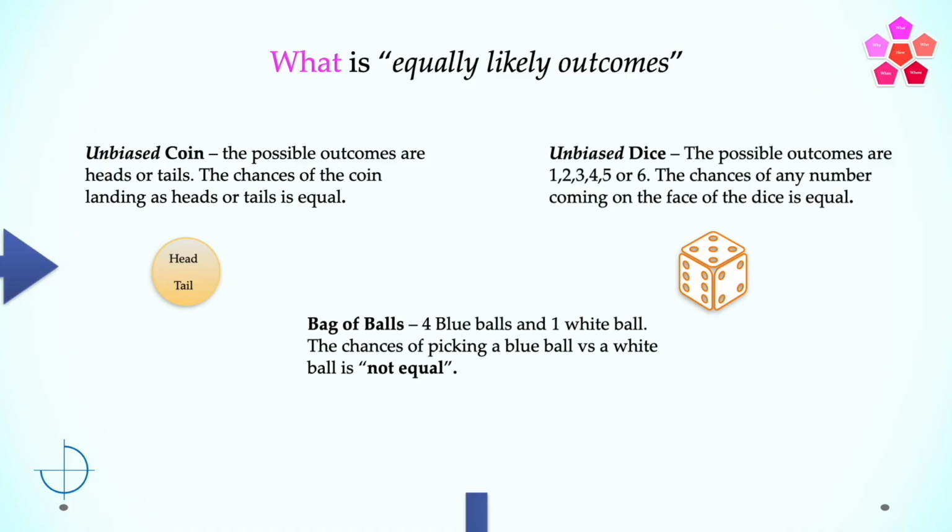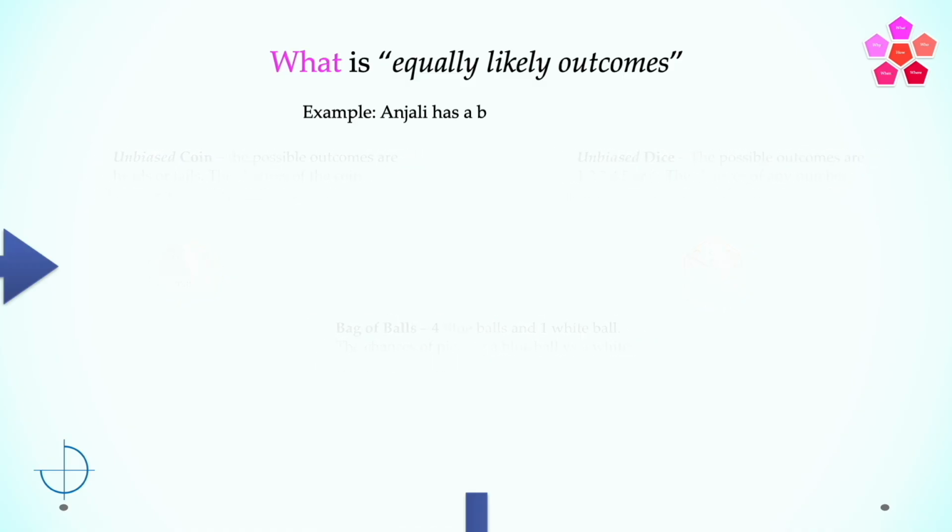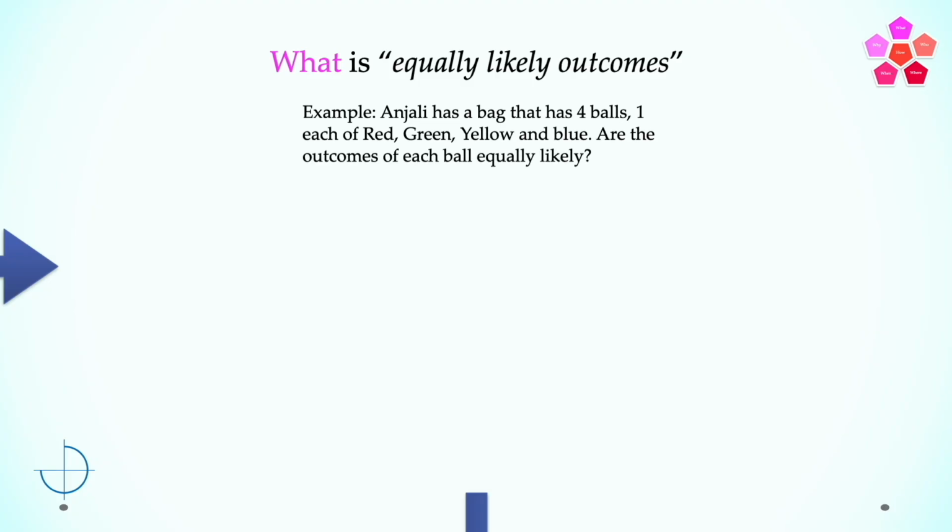Let's take an example. Anjali has a bag that has 4 balls, 1 each of color red, green, yellow, and blue. Are the outcomes of each ball equally likely? The total number of balls that we have is 4. Red 1, green 1, yellow 1, blue 1. The chances that we pick a red, green, yellow, or blue color ball are the same, 1 out of 4. So the outcomes of each ball are equally likely at the present time.